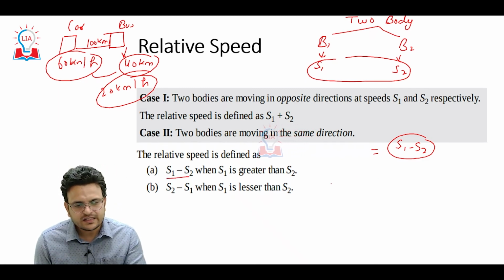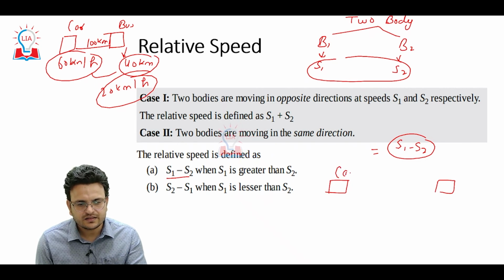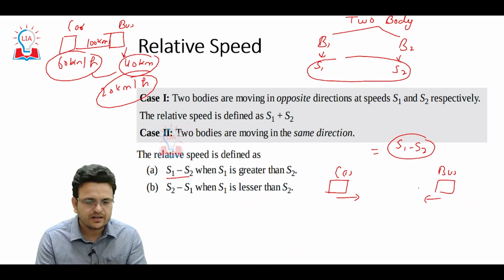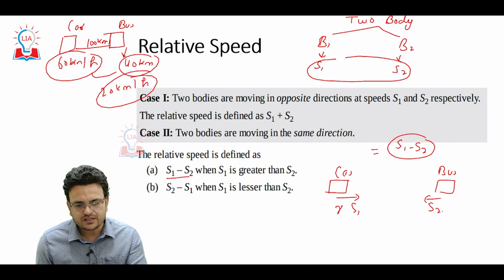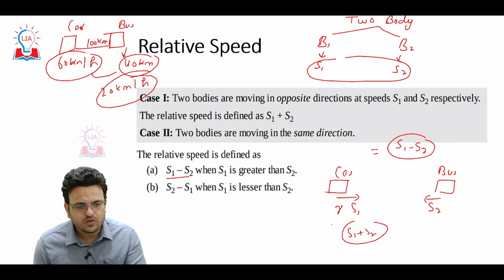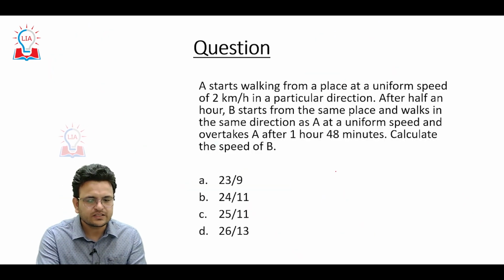Consider one car and one bus coming toward each other with speeds s1 and s2. Then the relative speed will be s1 plus s2. So hope you are able to understand this particular concept.